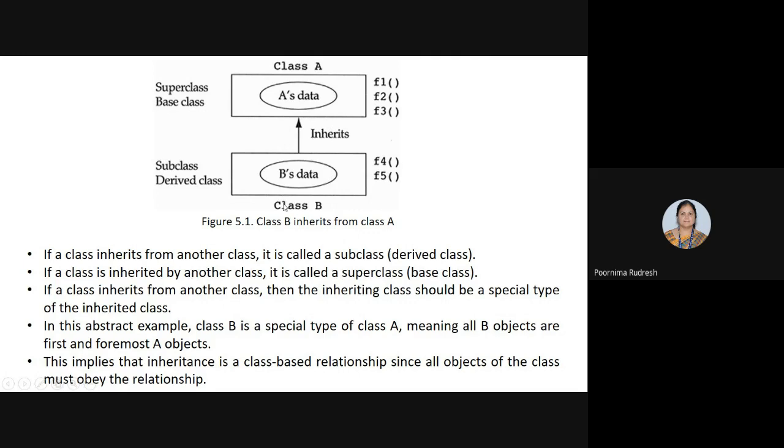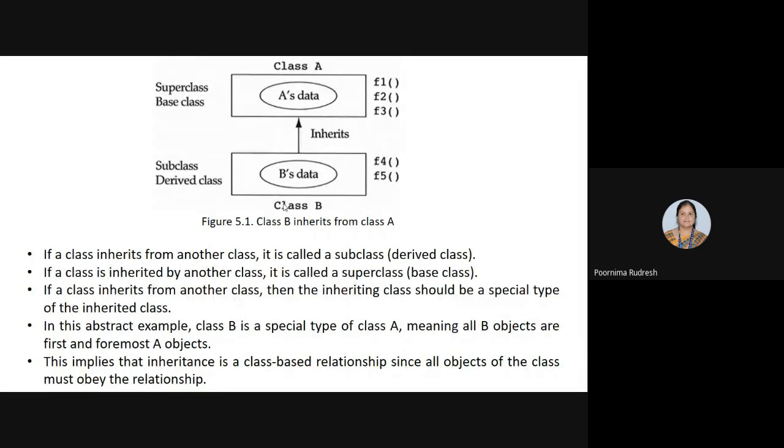In the previous chapter, we have studied two relationships, that is the uses relationship and the containment relationship, right? Those two are examples of an object-based relationship, okay? Because when we say that it is an object-based relationship, if a class consists of n objects, it is not necessary that all n objects should obey the relationship. But here, the inheritance relationship is a class-based relationship. Why? Because all the objects of the class should obey the relationship. Hence, it is called a class-based relationship.